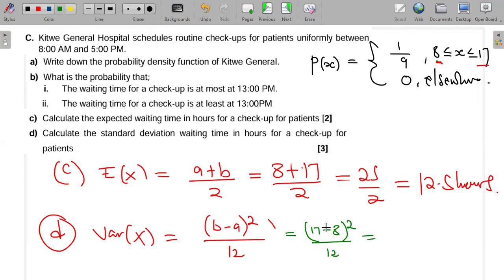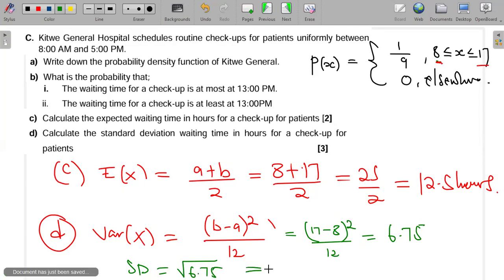So 17 minus 8 will be 9, so 9 squared on top divided by 12. I'm getting 6.75. So this is the variance. The standard deviation is just the square root of 6.75.